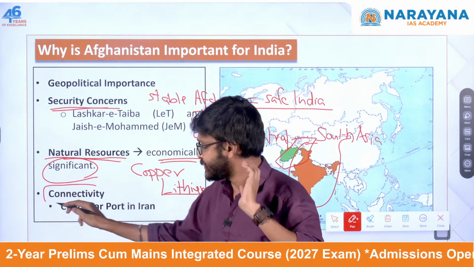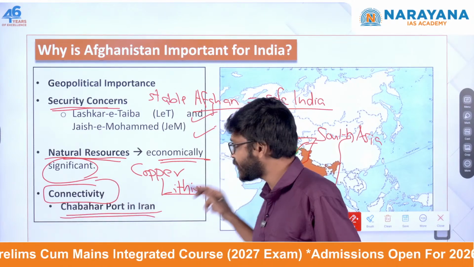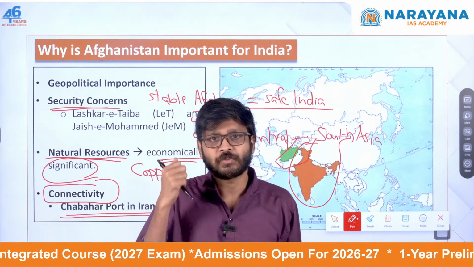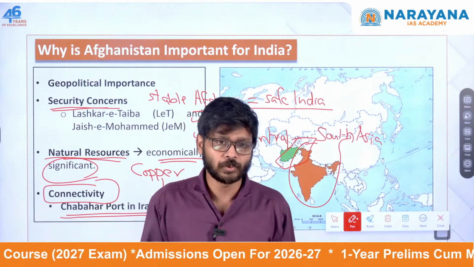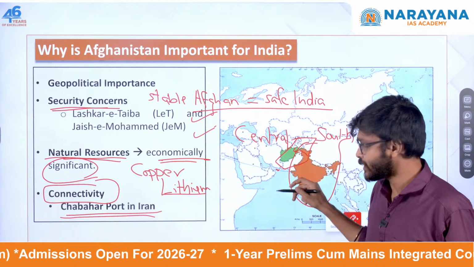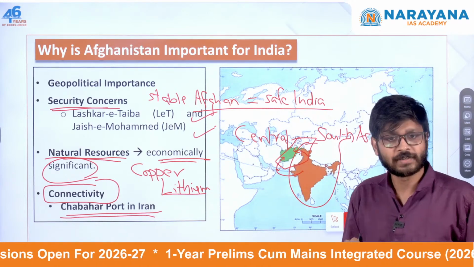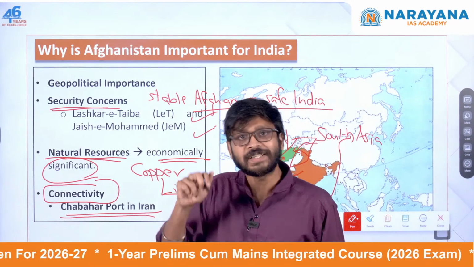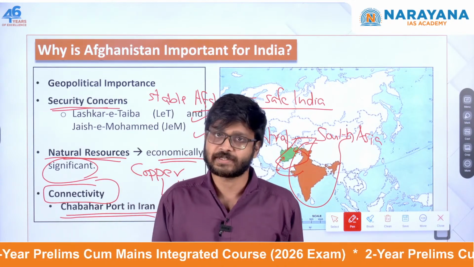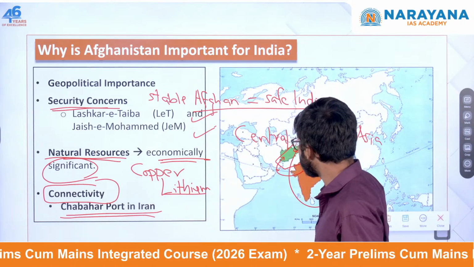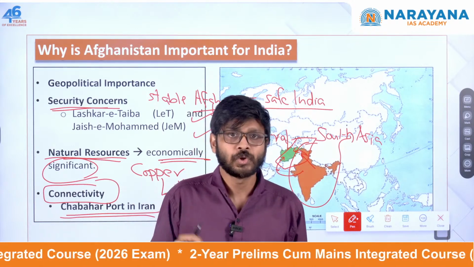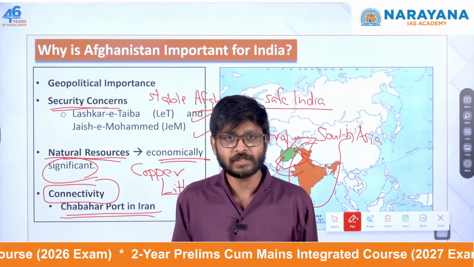Another one is connectivity. India has already invested in the Chabahar port in Iran. So why does India need an alternative route to Afghanistan? Chabahar is coming somewhere here. We could directly go this way, but instead we are going this way to Afghanistan. So why are we choosing an indirect way? Because Pakistan is blocking the direct land access. So we are taking an alternative route through Chabahar.